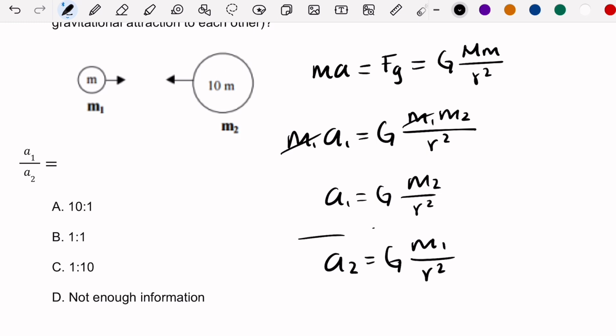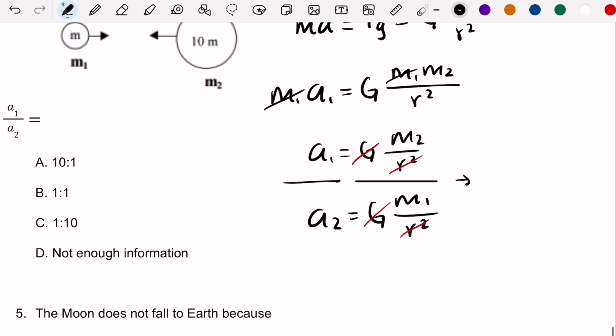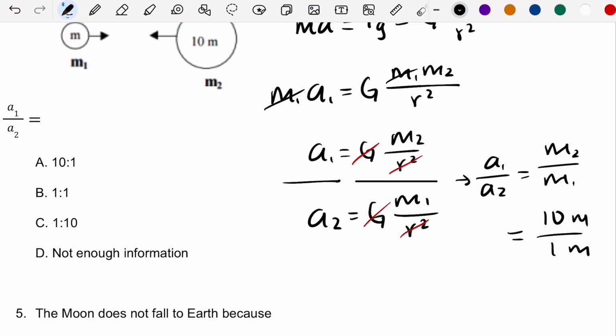If we divide these two sides, then we can cancel G and r squared. So then we have A1 over A2 equals M2 over M1. If we plug in what we know, we have 10 meters over 1 meter. So then I think you can see that the answer would be 10 to 1.